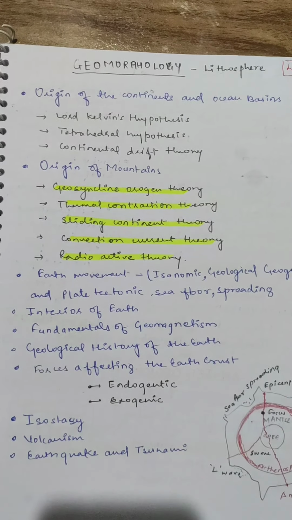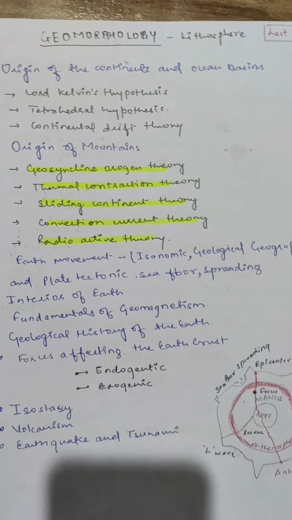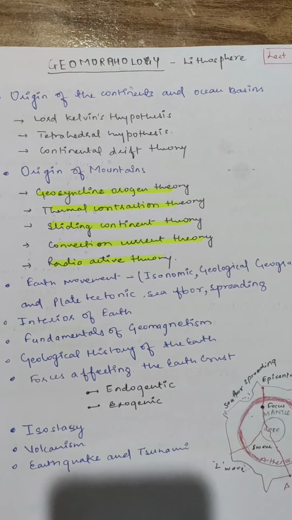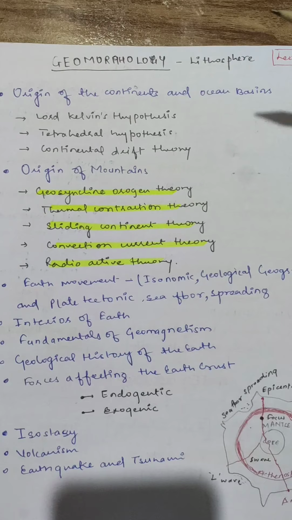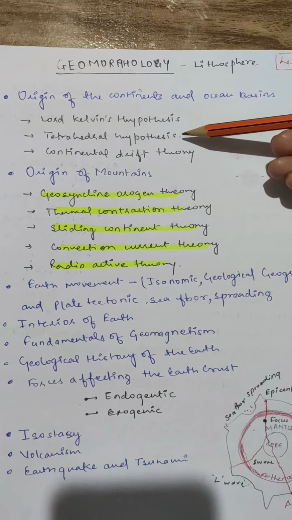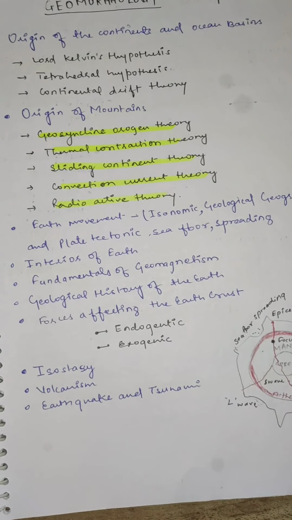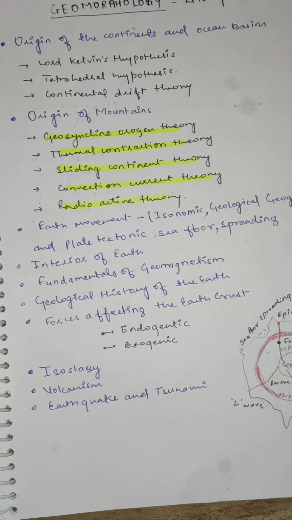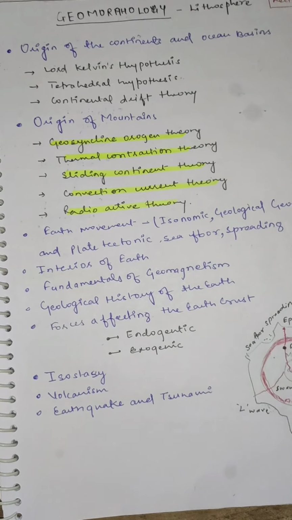There were plenty of people who have given theories regarding how the continents evolved or how the ocean basins were made. The first one is of Lord Kelvin, second is tetrahedral, third is continental, and then the origin of mountains. So in this video he has covered many topics which he is going to cover in the next videos.